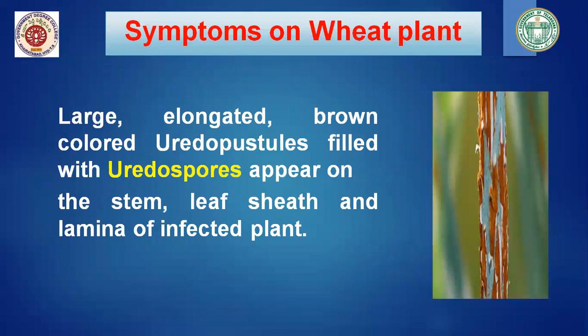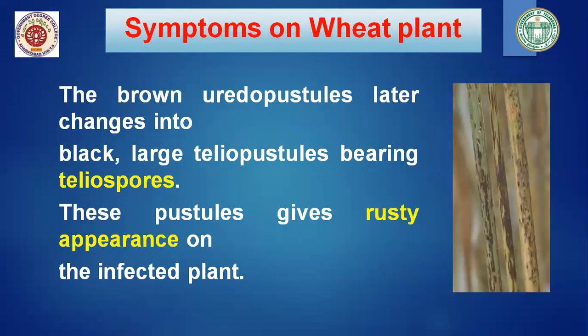Now we'll see the symptoms on wheat plant. On the wheat plant, we can see large, elongated, brown colored uredopustules filled with urediniospores, which appear on the stem, leaf sheath, and lamina of the infected plant. The brown uredopustules later change into black teliopustules bearing teliospores. These pustules give a rusty appearance on the infected plant. That's why the disease is named rust.